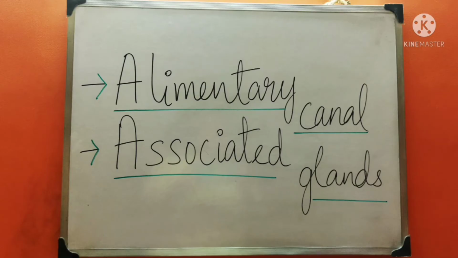The digestive system of humans comprises of the alimentary canal or the digestive tract and the associated glands. So let us know the different parts of the alimentary canal and the associated glands one by one.